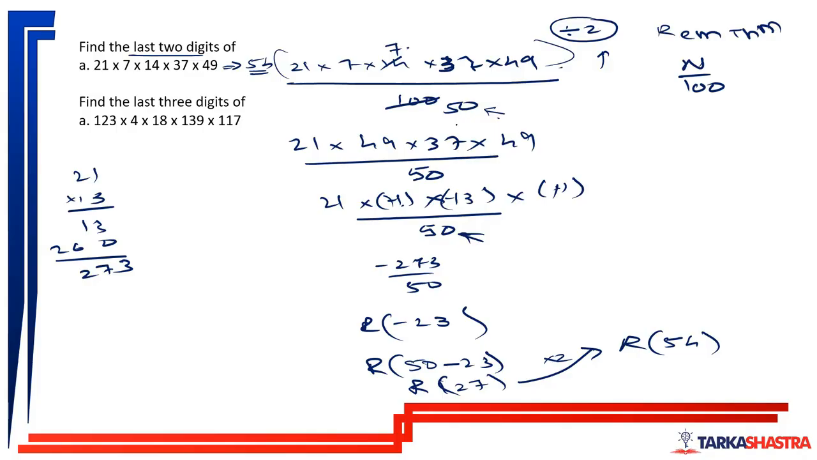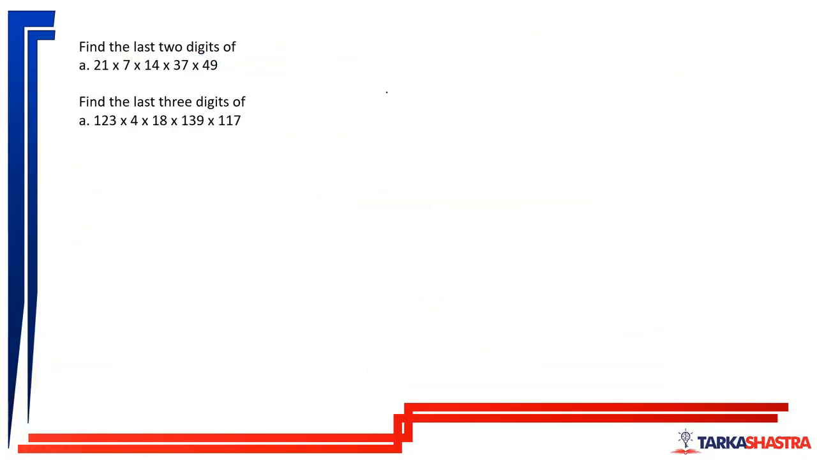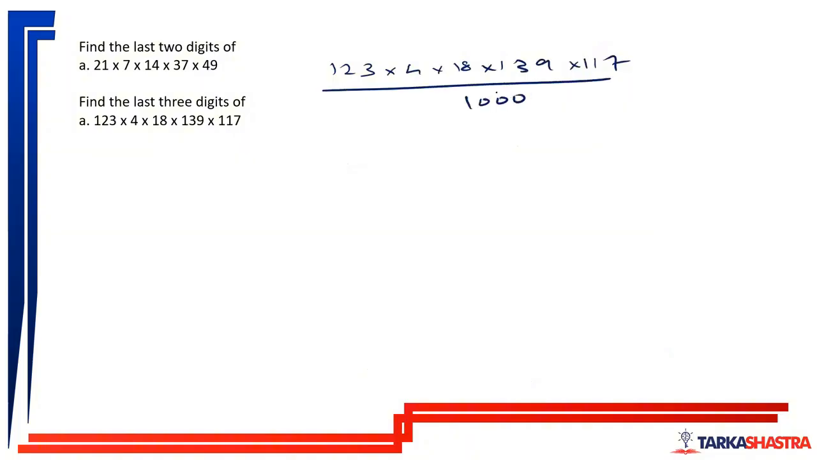Okay. Next is last 3 digits of 123 into 4 into 18 into 139 into 107 divided by 1000. To find out the last 3 digits, I'll have to divide it by 1000. Whatever is the remainder will be the last 3 digits.